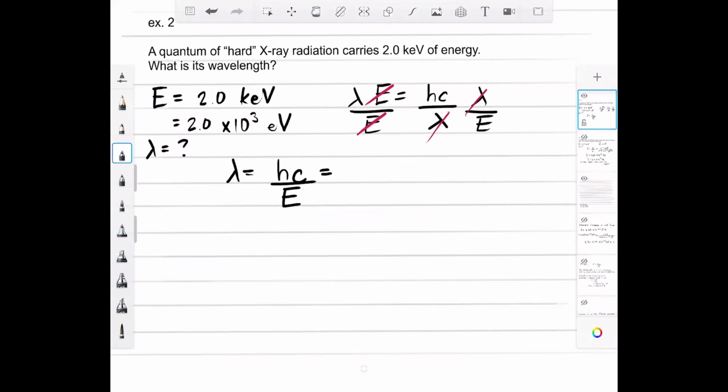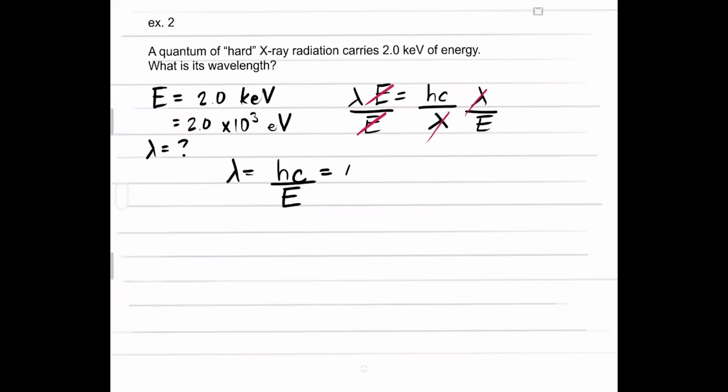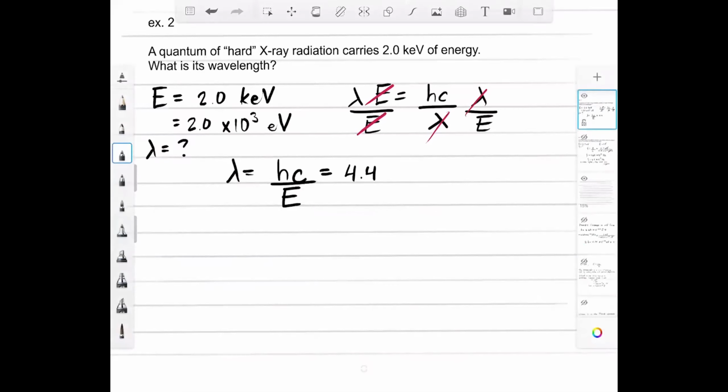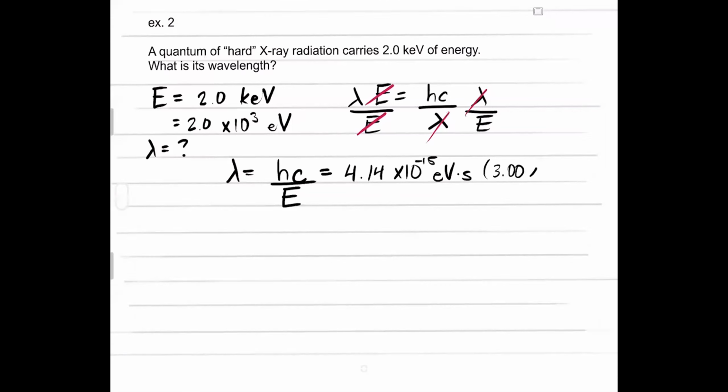Now, h again is 4.14. Hold on, let me make a mistake there. 4.14 times 10 to the negative 15 eV seconds. c is 3 times 10 to the 8 meters per second.